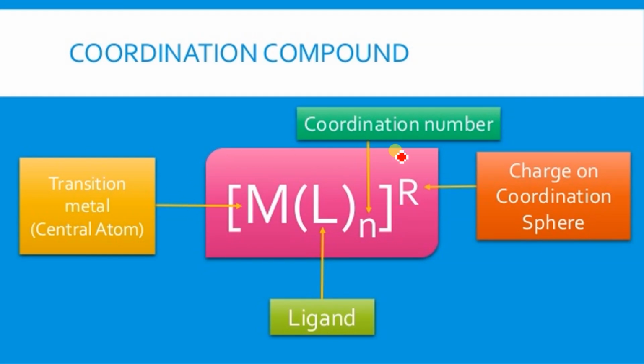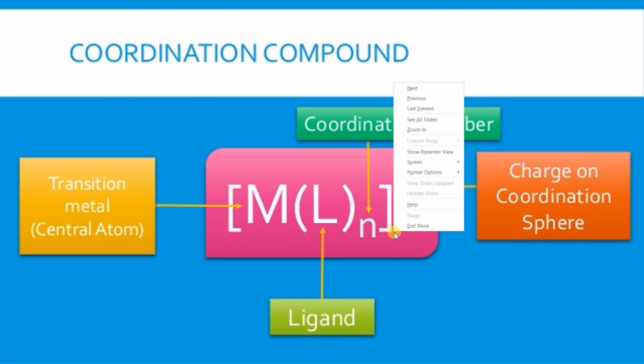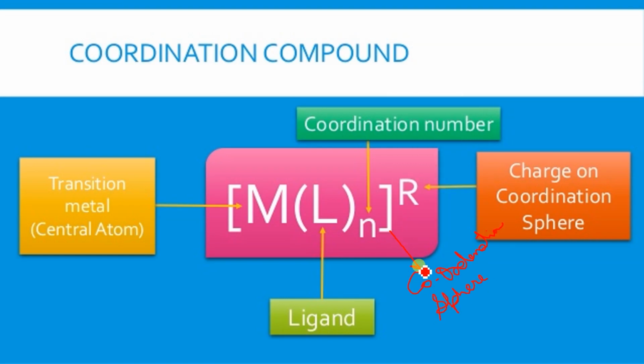Did you get that? So this is a general formula I made. I'm just saying that this big parenthesis is what is called the coordination sphere. Let me write. This one is called coordination sphere. Inside whatever the things are there, that is called coordination entity. In this coordination entity, exactly after the coordination sphere, one thing is there, and that is the transition metal. This is also called central atom.